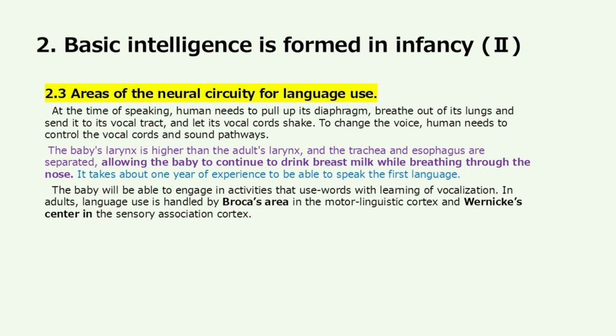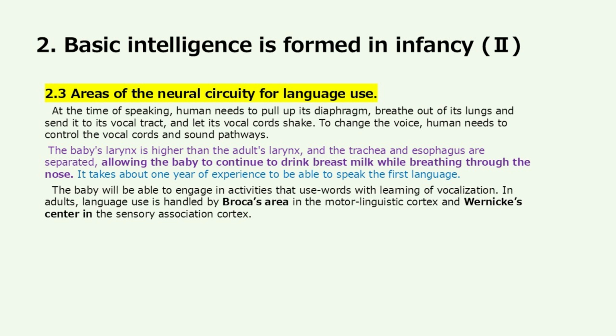Areas of the neural circuitry for language use. At the time of speaking, a human needs to pull up the diaphragm, breathe out of the lungs and send the air to the vocal tract, and let the vocal cords shake. To change the voice, a human needs to control the vocal cords and sound pathways. The baby's larynx is higher than the adult's larynx, and the trachea and esophagus are separated, allowing the baby to continue to drink breast milk while breathing through the nose. It takes about 1 year of experience to be able to speak the first language.